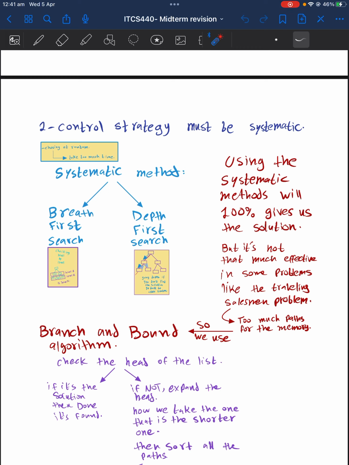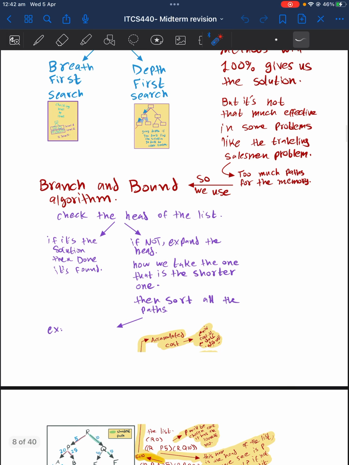Using a systematic method is good, but sometimes it is not effective in some problems, for example, the traveling salesman problem. Why is this? It is because it takes too much memory, because there are too many paths. So we use something instead, an algorithm that's called the branch and bound algorithm.